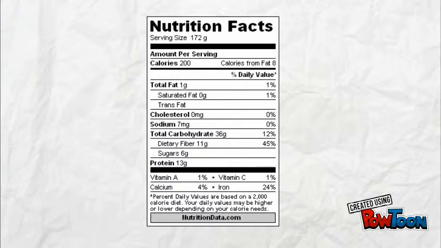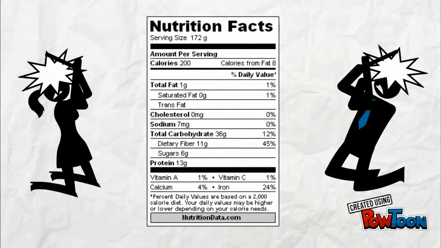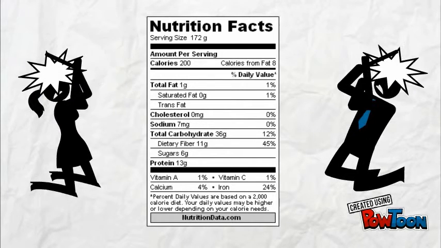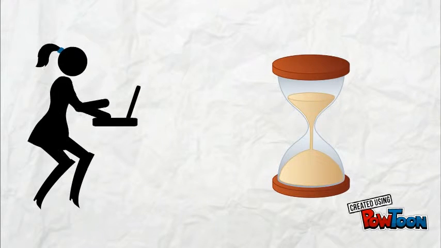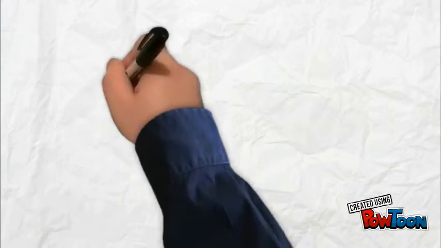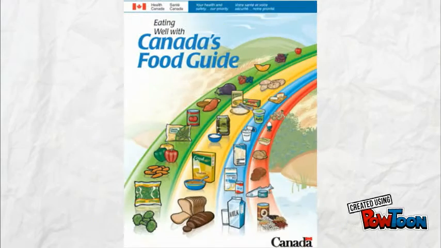But do you know how to read them? Most consumers don't. So how do we make better food choices if we don't understand what is considered healthy? Not everyone has the time to study what a food label means. For example, how much salt or sugar should we have in our daily diet? What is too much? Does my daily food choices align with these recommendations?